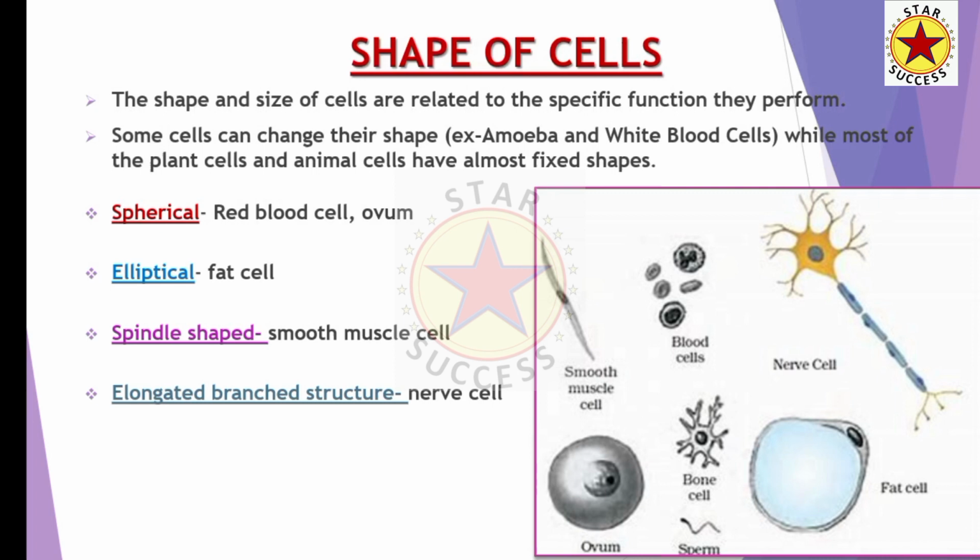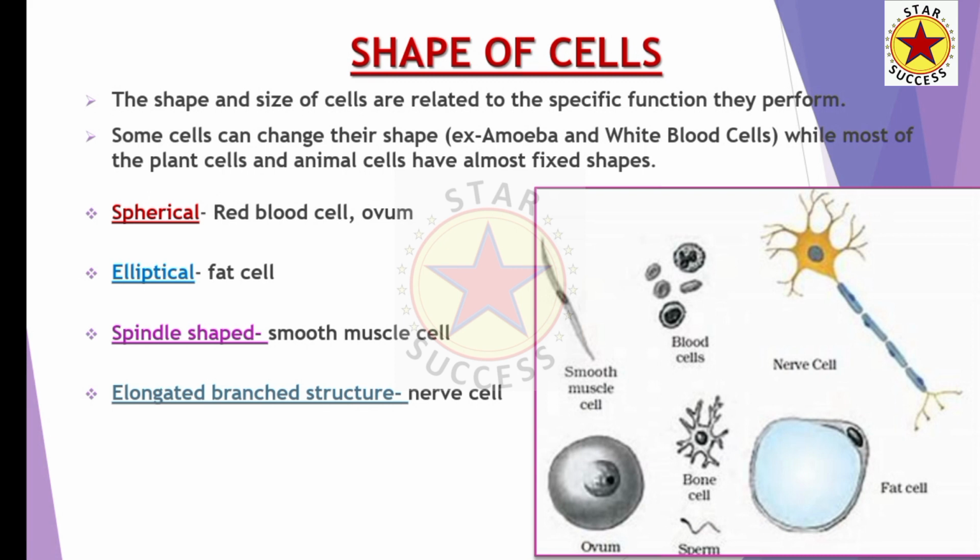You can see on the nerve cell that it has branches. These branches are called dendrites. So the nerve cell is an elongated and branched structure. With this you have seen the different shapes of different cells.